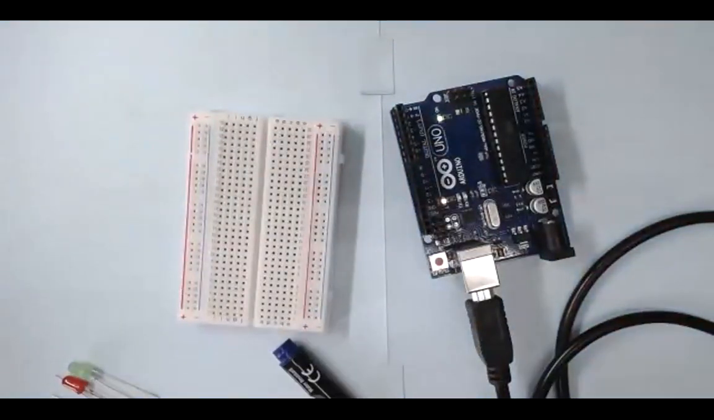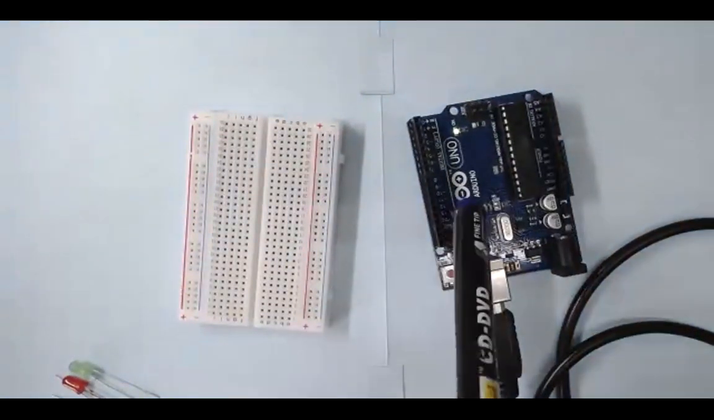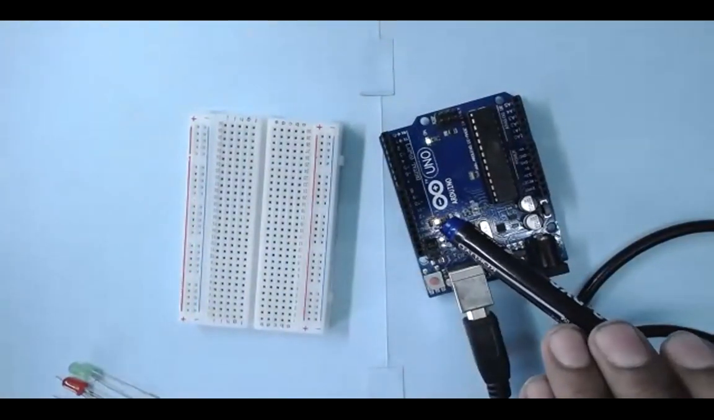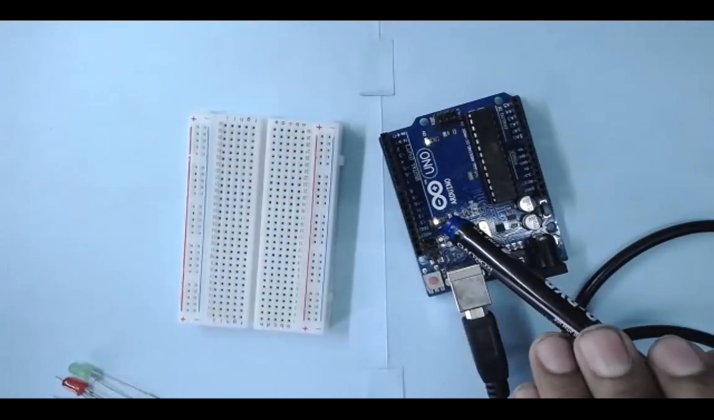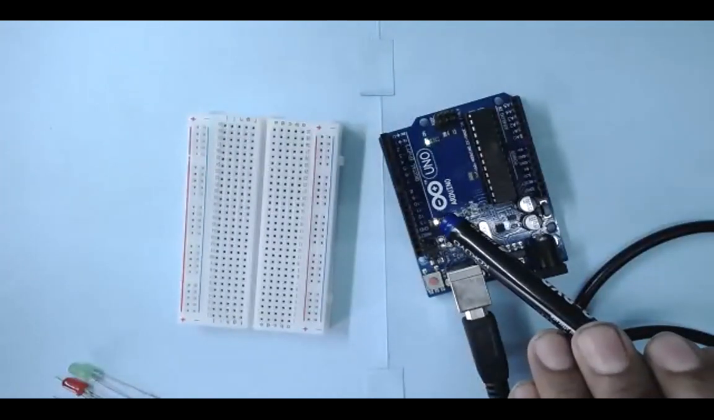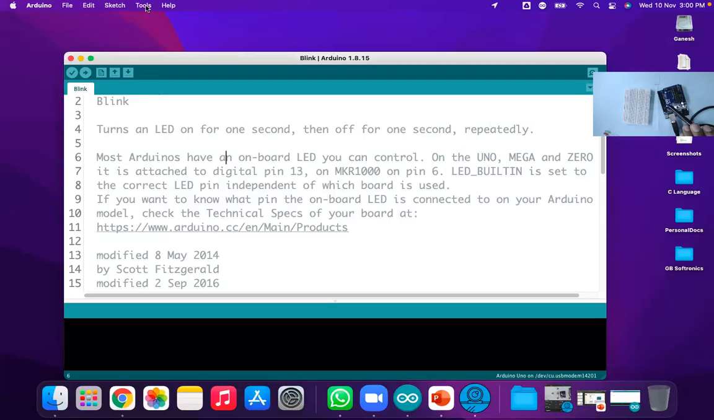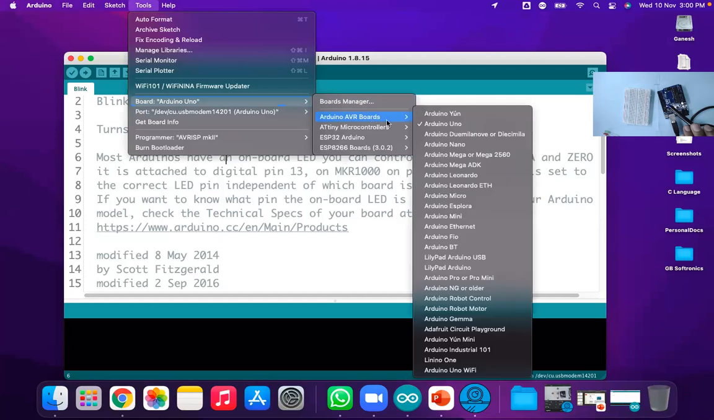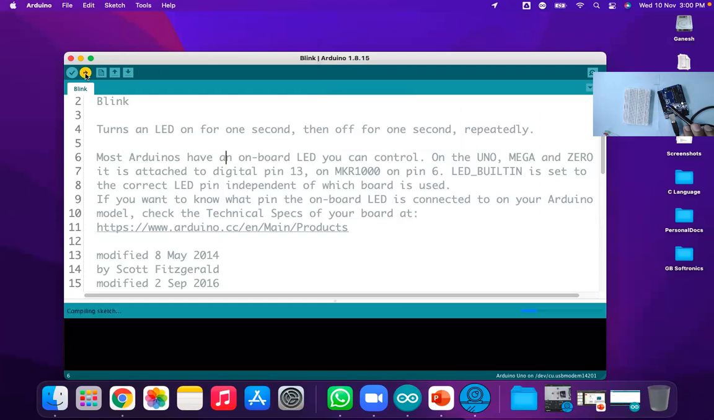Now let me check. Now look at this L LED. It is constantly on, but I want to make it a blinking LED. So that's why I'm uploading the Blink LED sketch. What I'm doing is first selecting the board and port. Before uploading the program, always select the board, and once the port is successfully selected, click on the upload button.